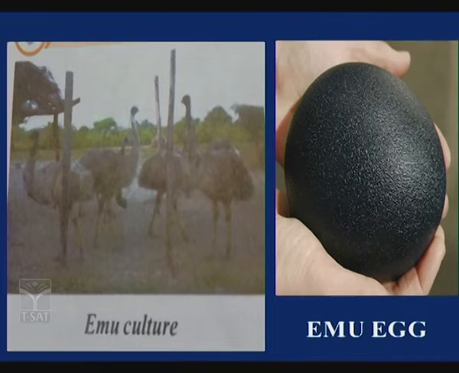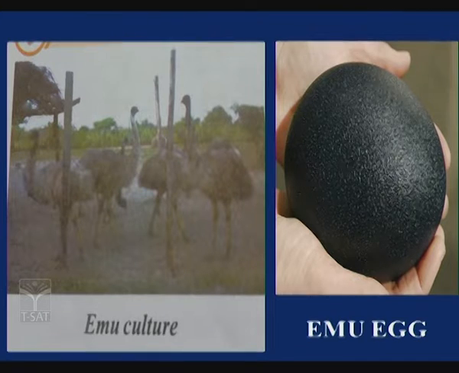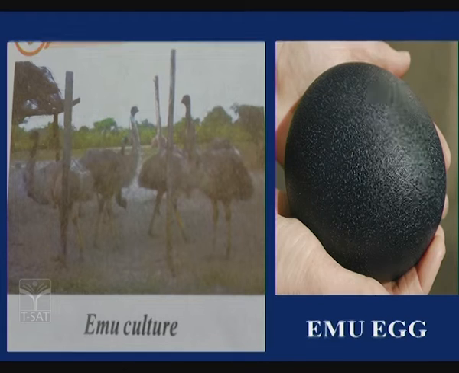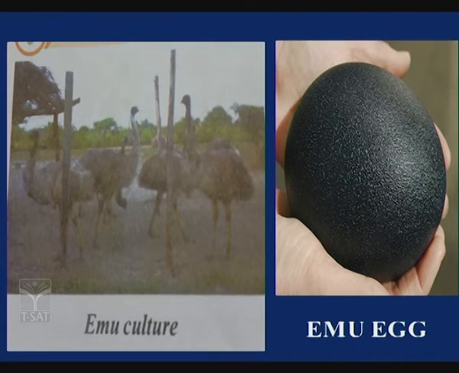Coming to the next, not only poultry, nowadays emu culture is also gaining more importance. So see here, what is emu culture? Emu is a flightless bird which weighs nearly 50 kgs and moves with a very fast speed. It is the second largest bird after the ostrich, and you can see here the emu egg.